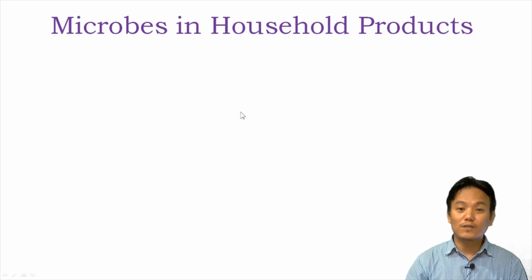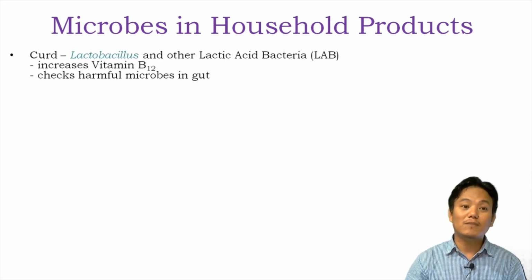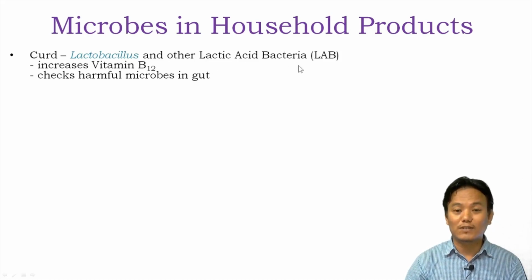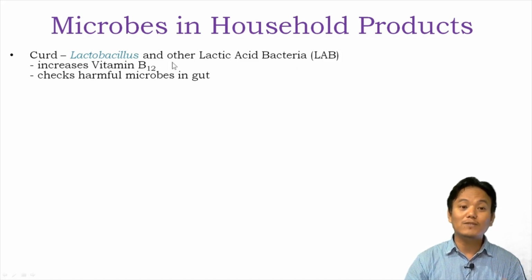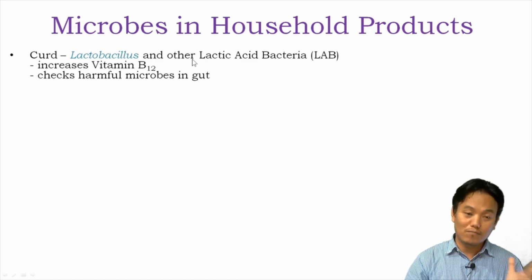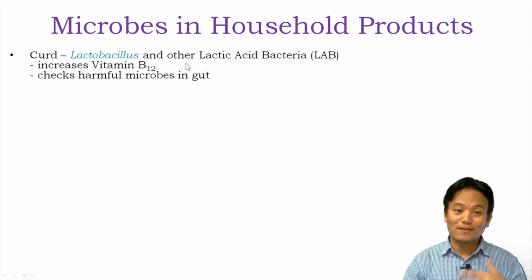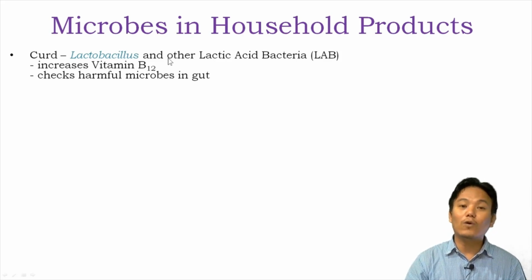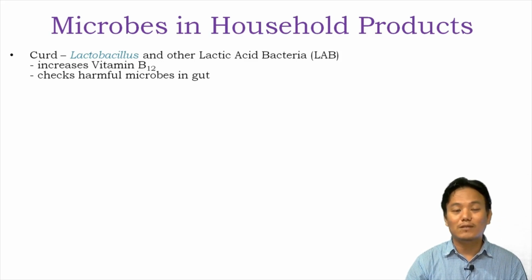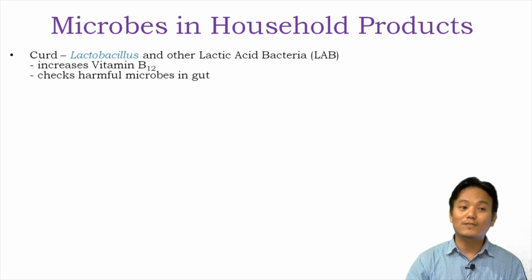You all must have consumed curd, and you know that curd is prepared from milk. How does this conversion of milk into curd happen? It happens by the presence of certain types of bacteria like Lactobacillus and other bacteria commonly called lactic acid bacteria, which are present inside the milk. They change the milk into curd by a chemical reaction, during which the bacteria release certain acid, and that acid reacts with the milk protein known as casein, right? It causes the coagulation of casein present inside the milk, and when casein coagulates, it turns into curd.